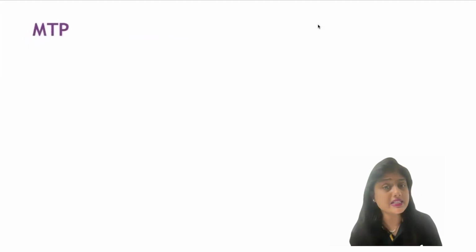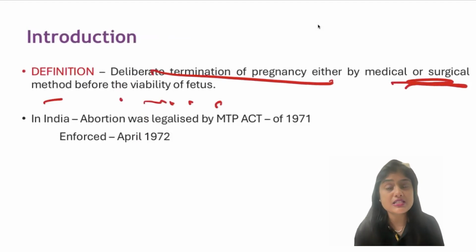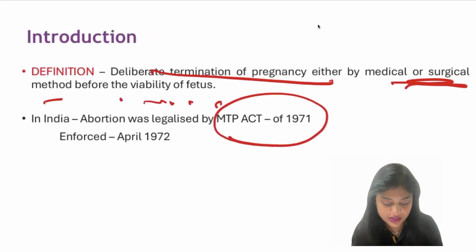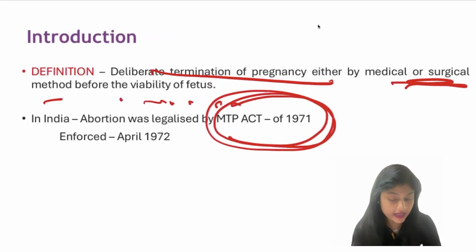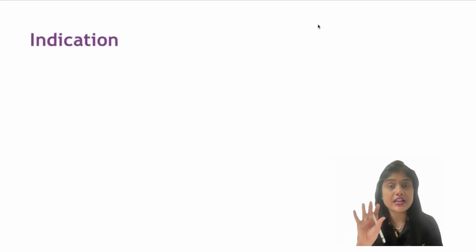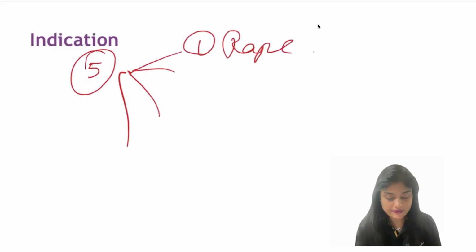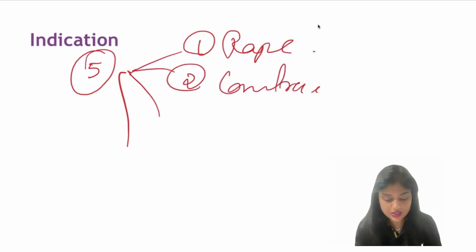Next, coming to MTPs. MTP is a deliberate termination of pregnancy, either by medical or surgical method, before the period of viability. Initially it was introduced in 1971, the MTP Act, this you should know, and it was enforced in 1972. The recent 2021 amendment, I'm going to tell you further. Coming to the indications, there are only 5 indications for MTP. First, let us take it as a rape victim or social victim. Second is contraceptive failure. These are the common causes.